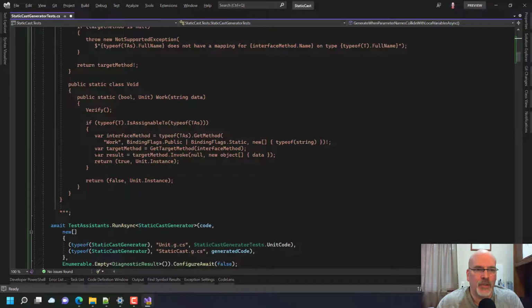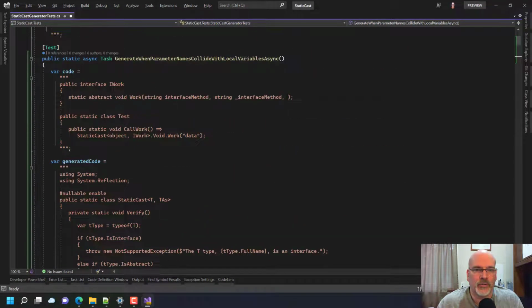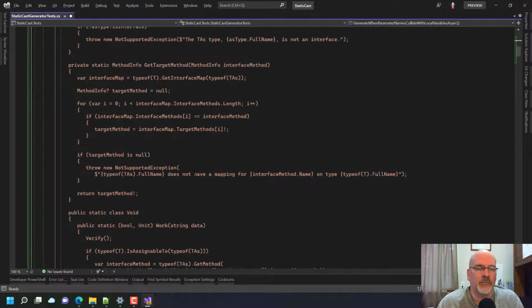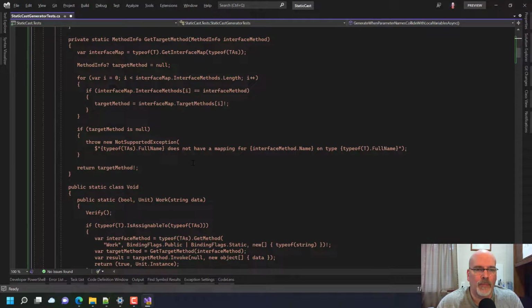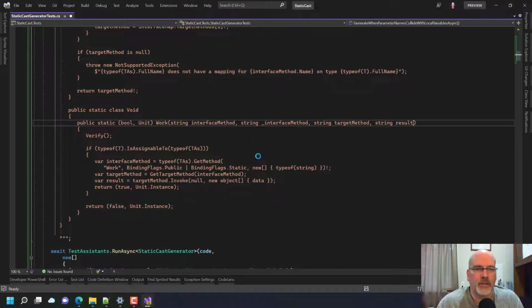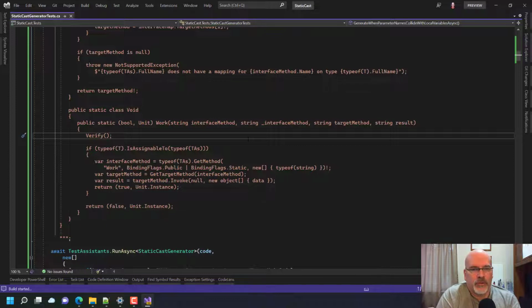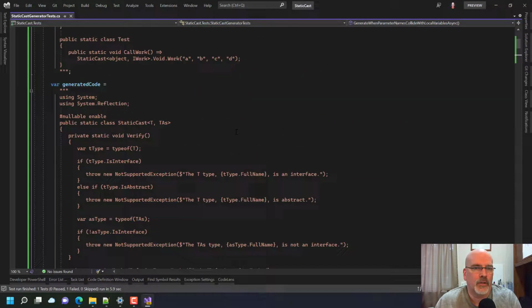And then we have target method and result. String, target method, string, result. And so now we're going to say, we don't care. A, B, C, and D, right? Good. So now down here, we need to have this be that. And now this should fail because we're going to get all sorts of collisions, at least one with interface method. And so I'm expecting this to fail. It does. Now, why does it?